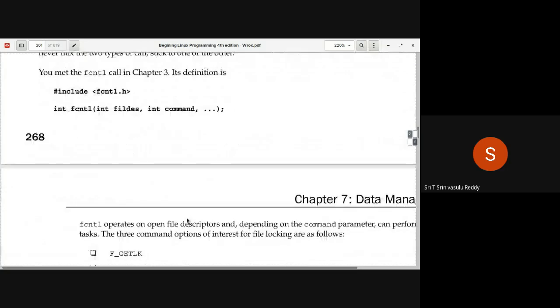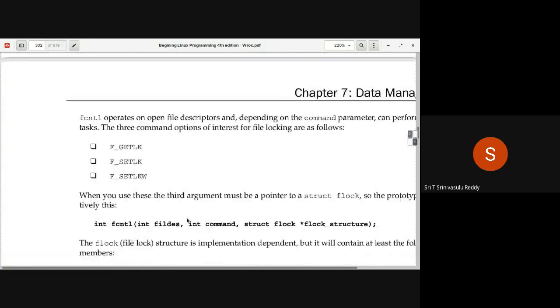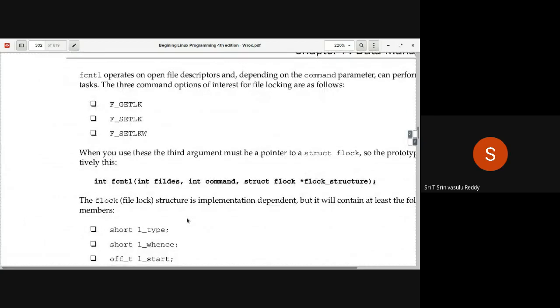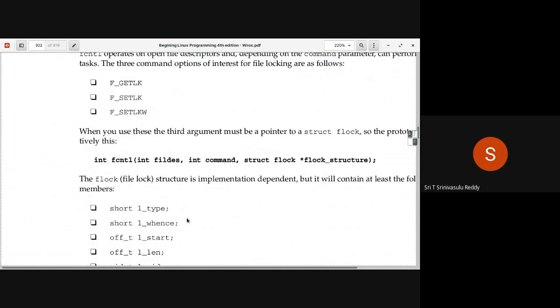So in order to use this, you have to include the header file called fcntl.h. What are the kind of commands that fcntl can be sent in order to apply locks and all that? These are the three commands. You can get to know what kind of locks are applied on a particular region by using F_GETLK. So what kind of locks are applied on a particular region of a file?